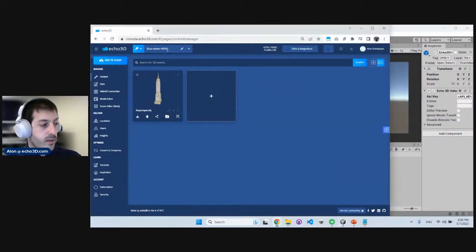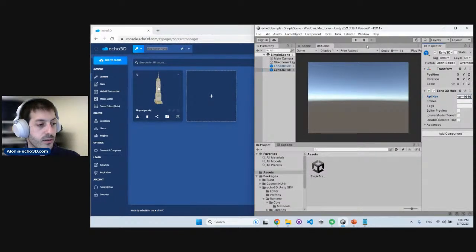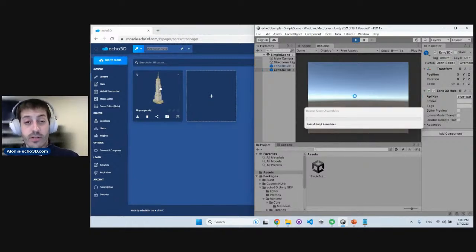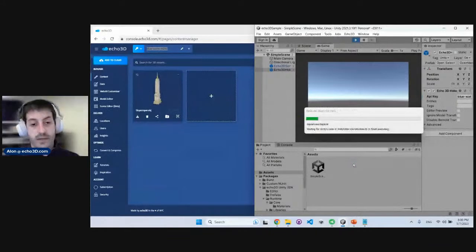What I'm going to do right here is plug in my API key. So I have this project key right here. I'm going to plug it into Unity, press play. Data will start streaming from the cloud into Unity, very similarly to how it streamed from the cloud to my phone earlier. And I'll be able to see the same Empire State Building now in a 3D VR environment inside Unity. So let's give it a sec to load, and we'll be able to see that. Super, super simple. As I showed, just have to embed our SDK and then insert that API key so our system will know which assets to stream in.